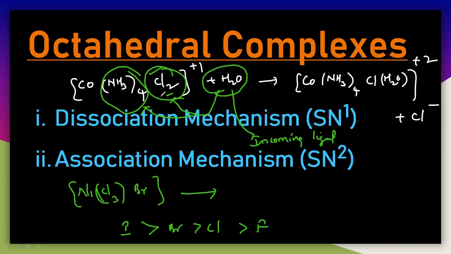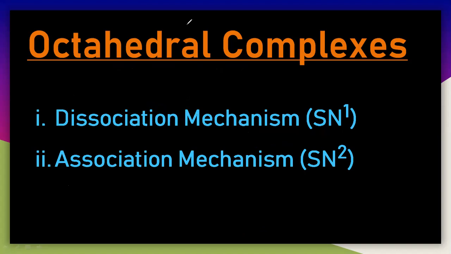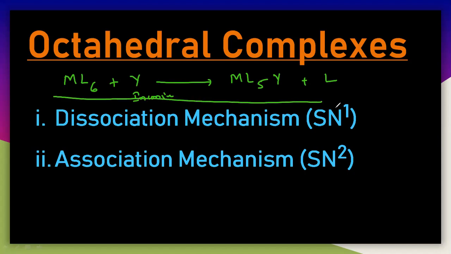Remember this. Let us start with the dissociation mechanism and association mechanism for octahedral complexes. See here, ML6 reacts with Y and you get the product ML5Y plus L. Here one of the L is the leaving group and Y is the incoming ligand. This is the general reaction. Now let us see the mechanism of this.